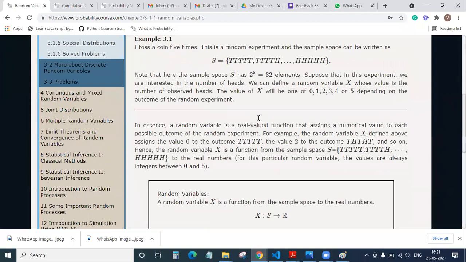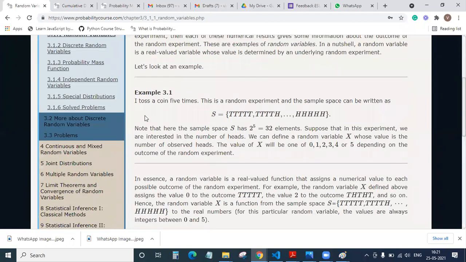Okay. Now the best example he has given here is, say you have a coin and you toss it 5 times, and let us say this is a random experiment. Is it a random experiment or not? Yes, it is, because when you toss a coin 5 times, we don't know what the outcome will be, whether head or tail. Like say for example, the first outcome, when you toss all the 5 coins, all are tails. This could be an outcome.